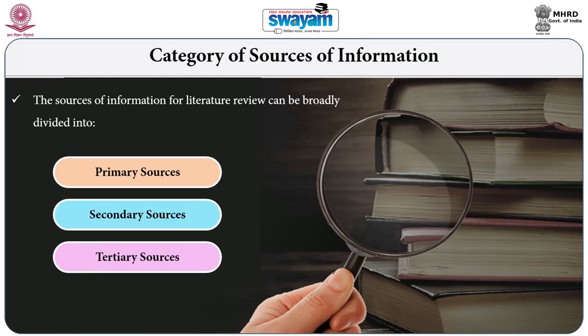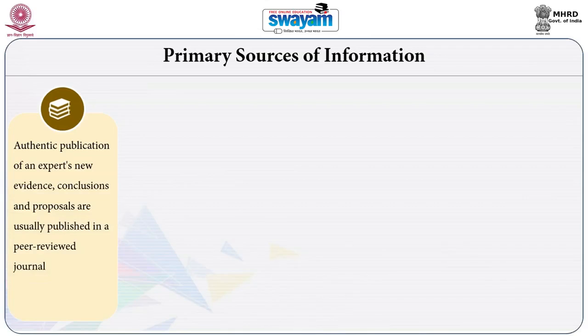Almost all kinds of resources mentioned are available in electronic format through different publishers, websites or government organizations. Primary sources are the authentic publication of an expert's new evidence, conclusions or proposals, like case reports or clinical trials, and are usually published in peer-reviewed journals.